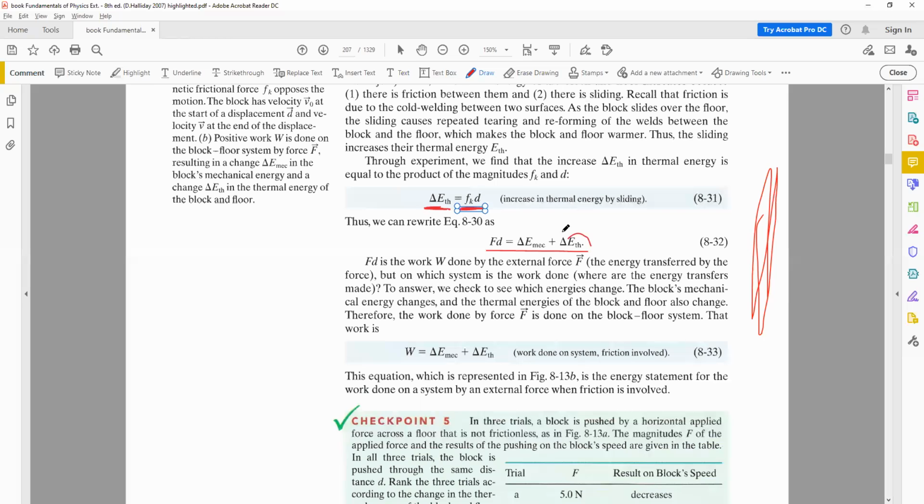चीज गर्म हो जाती है ना when there's friction. So the equation for work, if there is a frictional force, becomes a sum of the change of the mechanical energy and the thermal energy.